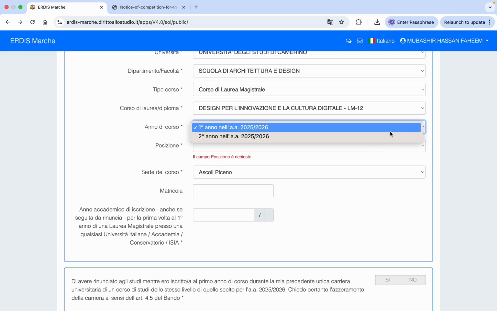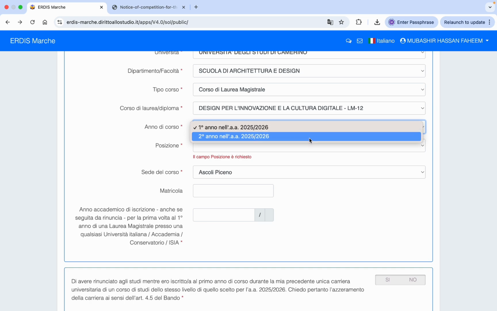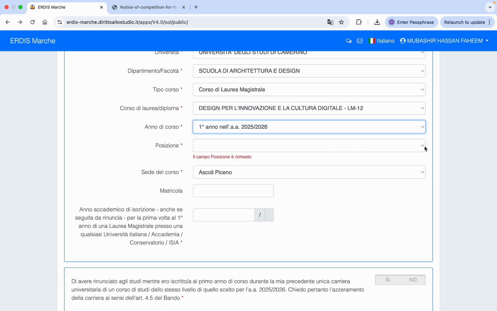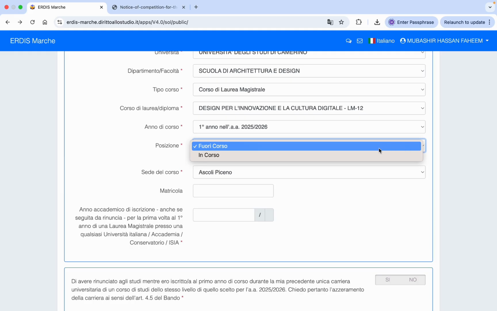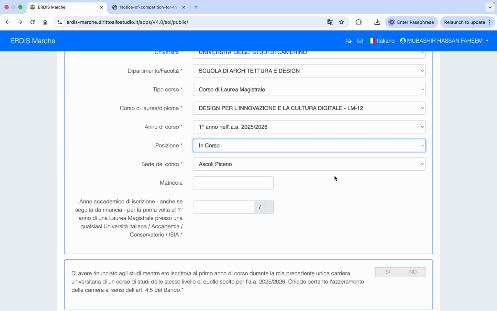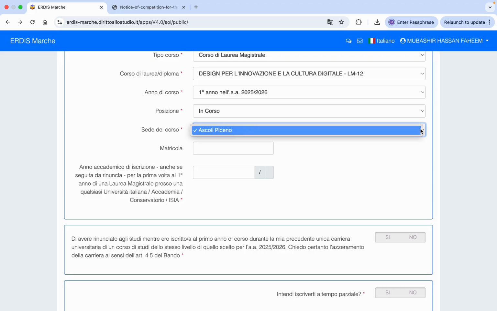Then anno di corso means which year it is, first year or second year. If it is first year, then you need to choose the first one. Otherwise, if it is your second year, then you need to choose the second one. So we choose first year. Then your position: if you are outside, not a regular student, or you are a regular student, then you need to click on in corso. Then you need to choose the campus. Normally in some universities there are multiple campuses for a course, but in this case it is only one campus, so you need to click here.